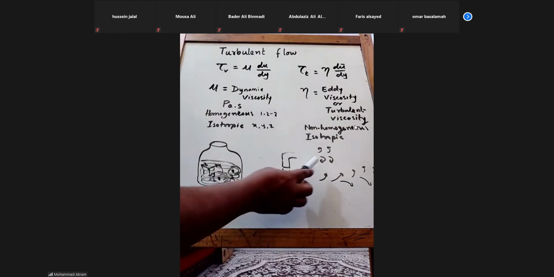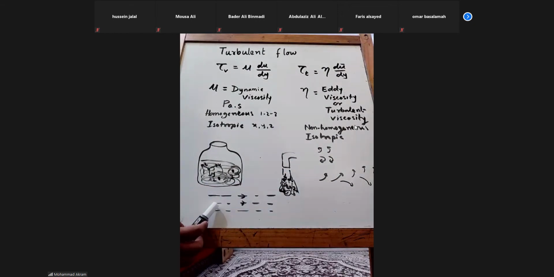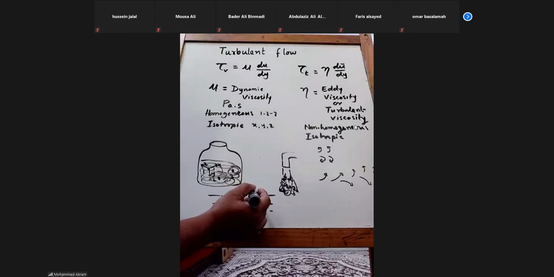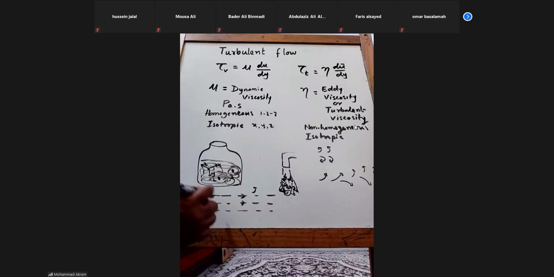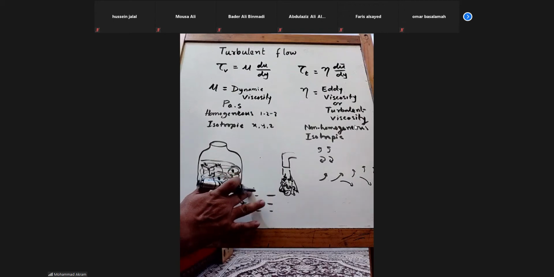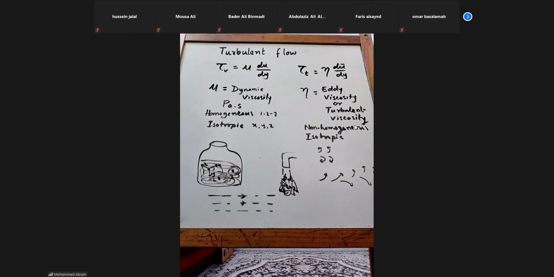We don't have any formation of eddies in laminar flow, right? So the eddy viscosity will be 0 in laminar flow. If the flow is laminar, we don't have eddies. If they are forming, we call it turbulent. Since this is not there, we don't have any eddy viscosity here.